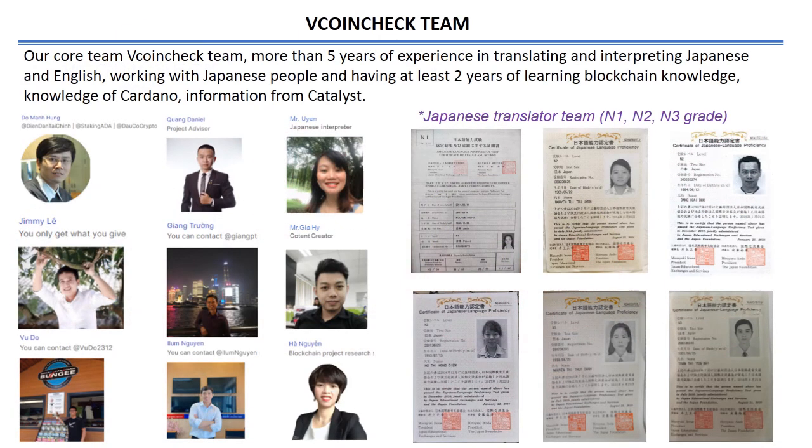Our core team, the VCoinCheck team, has more than 5 years of experience in translating and interpreting Japanese and English, working with Japanese people, and at least 2 years of learning blockchain knowledge, knowledge of Cardano, and information from Catalyst.